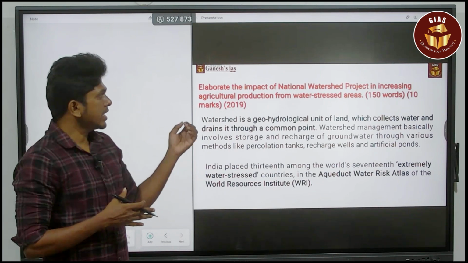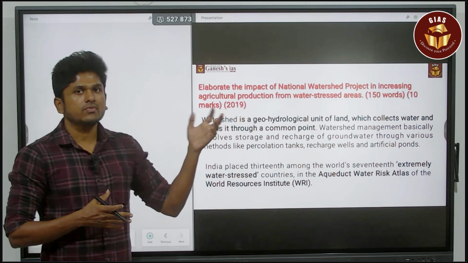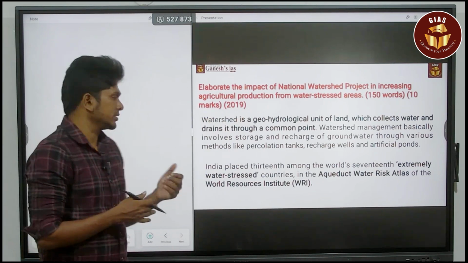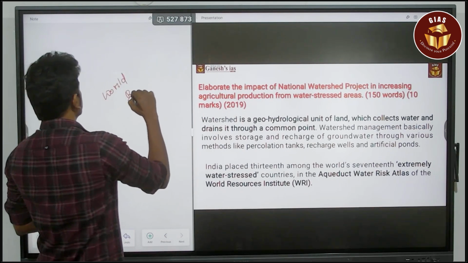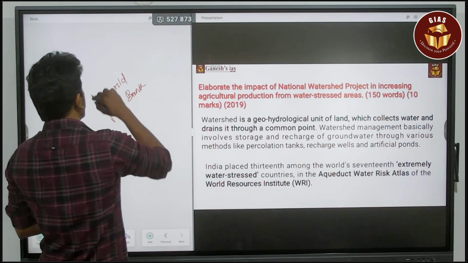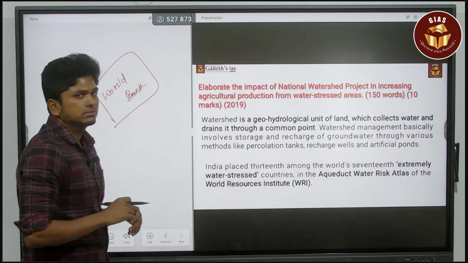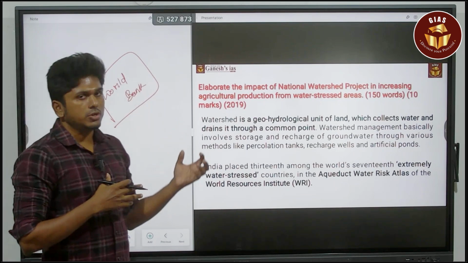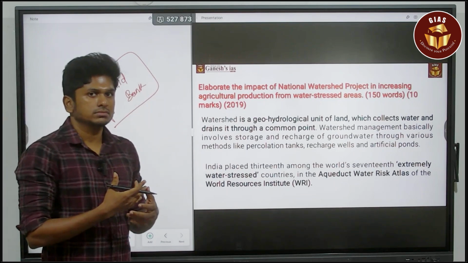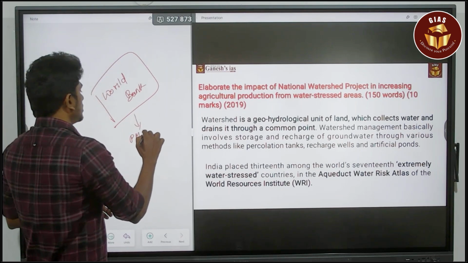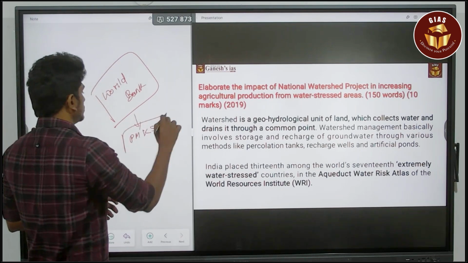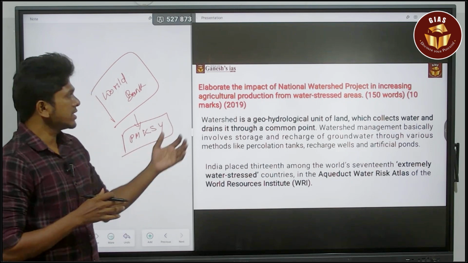Also, this national watershed management program is funded by the World Bank. For India, it is assisted by the World Bank. That is also an important thing. In your intro itself, you can say that. You can also speak about the Pradhan Mantri Krishi Sinchai Yojana, which is part of this national watershed management.